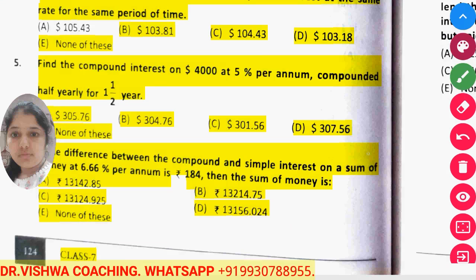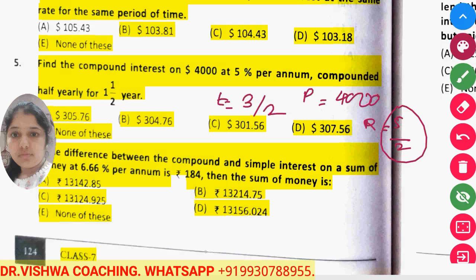Here our T is 3 by 2. Principal is 4,000. Rate of interest is 5% per annum, so it becomes 5 by 2, because in the formula we use it like this: A is equal to P into 1 plus R by 2, because half yearly it is calculated, divided by 100, raised to 2T.